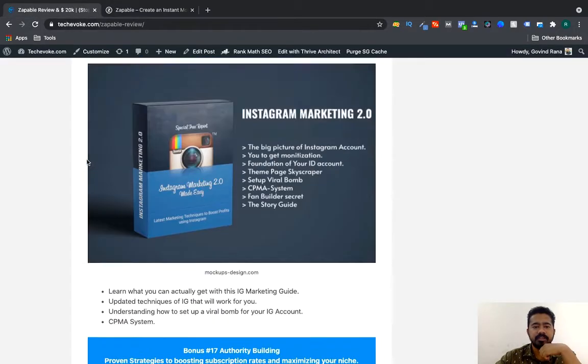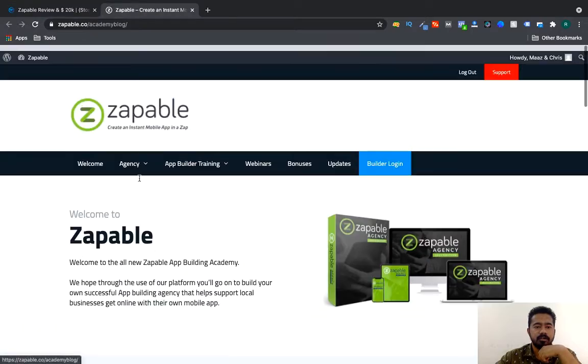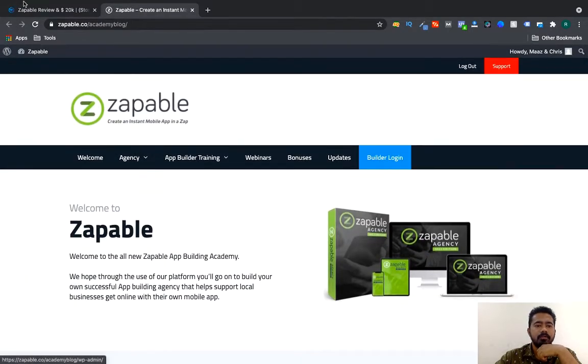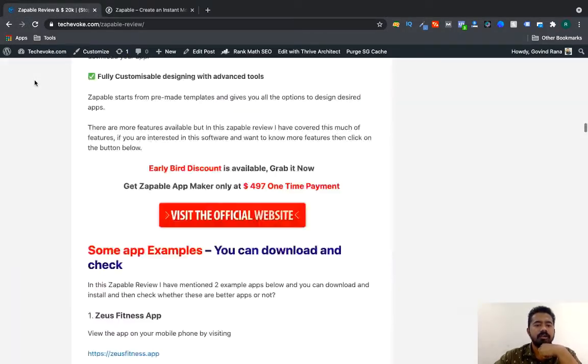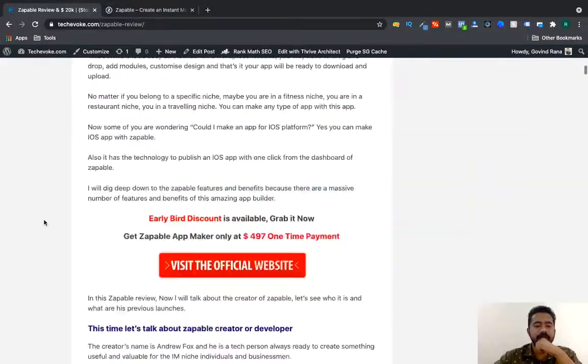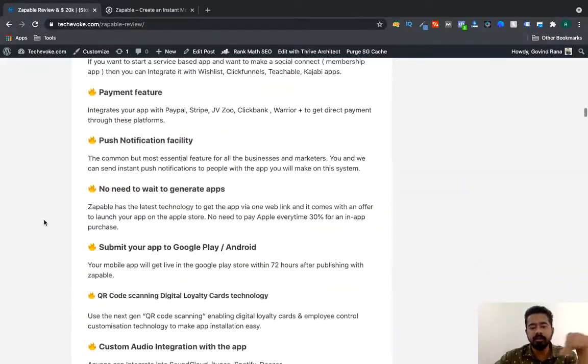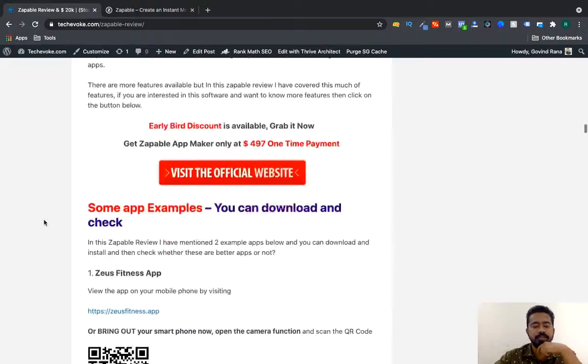Now let's see. Here is the dashboard of Zappable. In just a minute we are going to go through that in brief. And now I have written an article about Zappable. You can see all the details on the link below in the description.